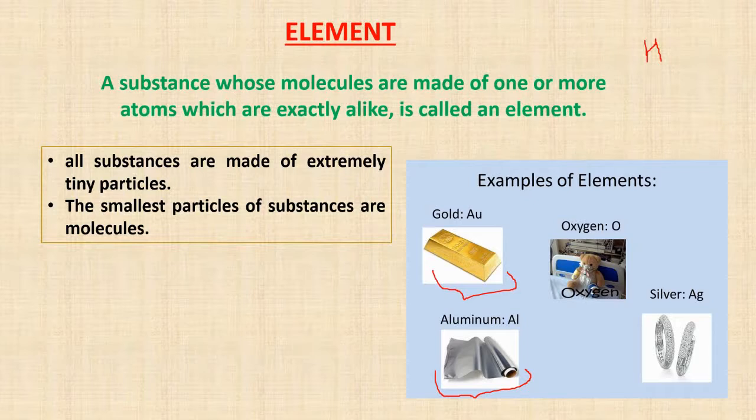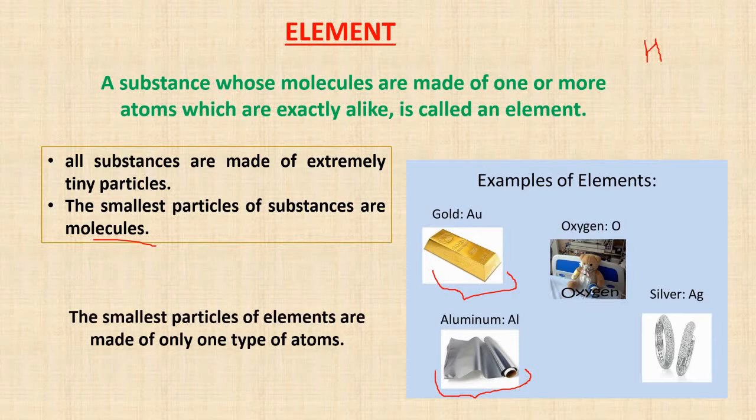The smallest particles of substances are molecules, and the smallest particles of elements are made of only one type of atom. So this was all about elements.